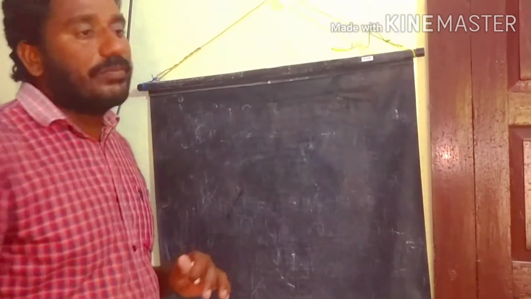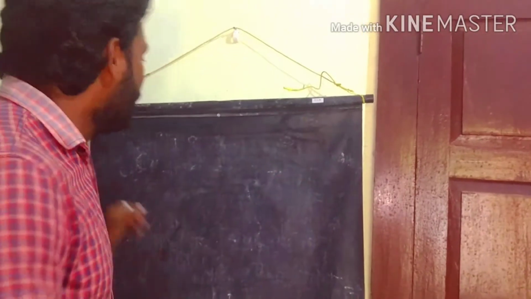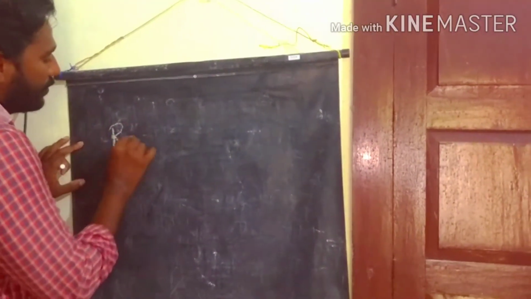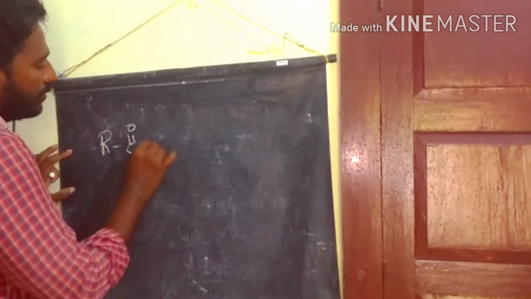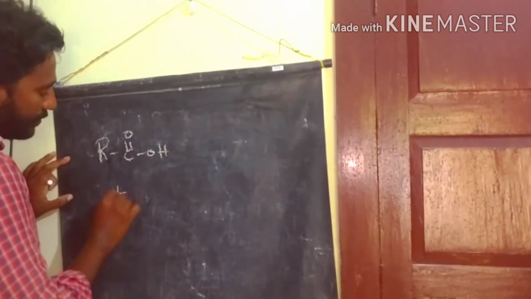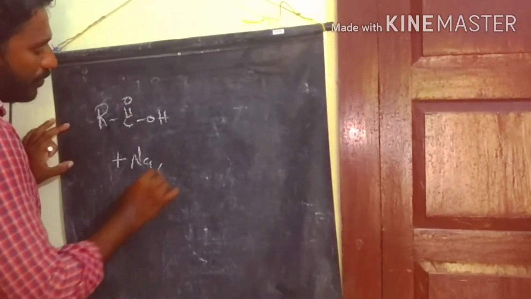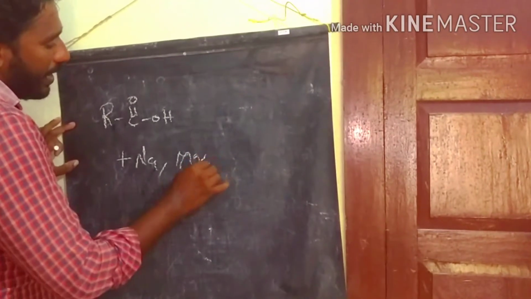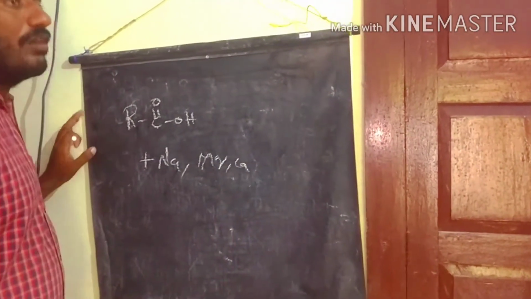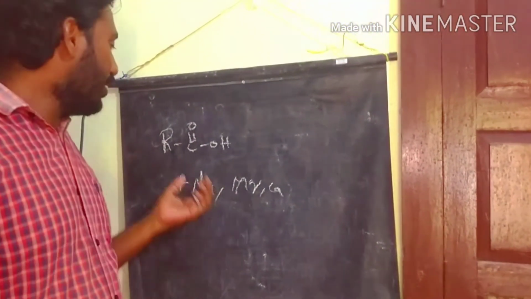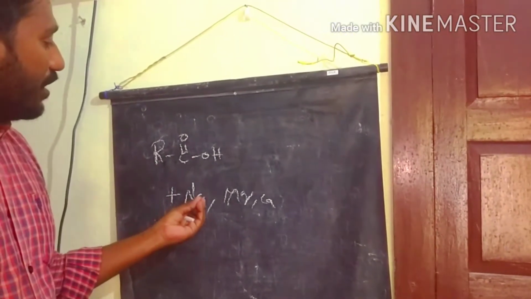Now we discuss some of the chemical properties of carboxylic acid. We already know the basic nature and acidic nature of carboxylic acid. That's why carboxylic acid reacts with metals like sodium, magnesium, calcium to form sodium carboxylate and release hydrogen gas.